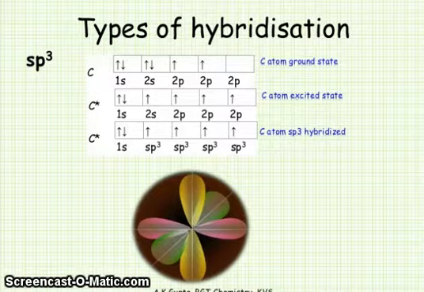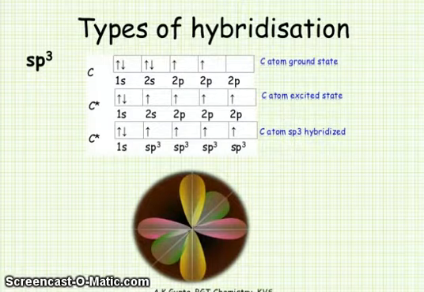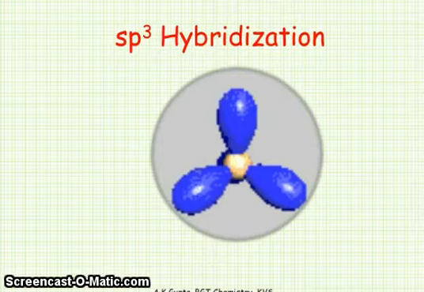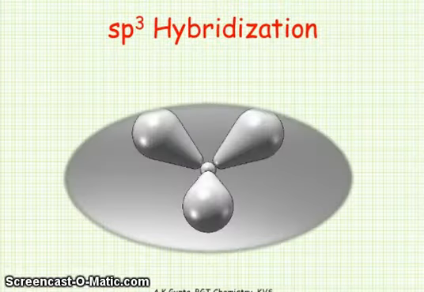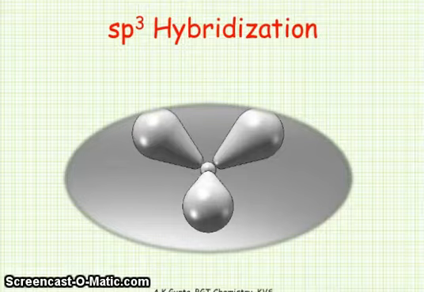You know the sp3, the types of hybridization: carbon atom ground state, carbon atom first excited state, and carbon atom sp3 hybridized. So this is the picture of sp3 hybridization. You can see sp3 hybridization.